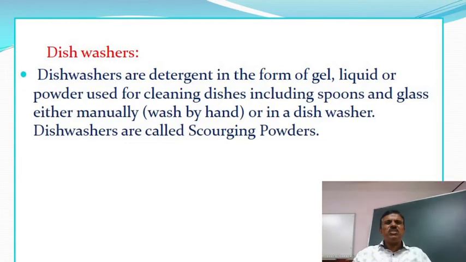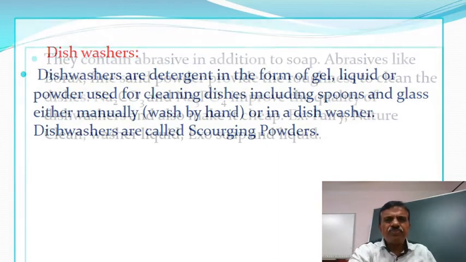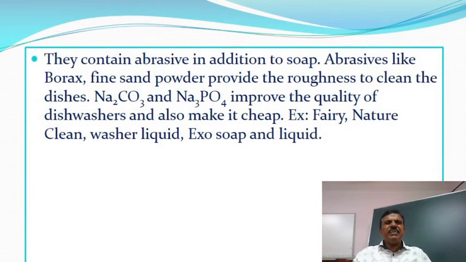Dishwashers. Dishwashing detergents are in the form of gel, liquid, or powder used for cleaning dishes, including spoons and glass, either manually or in a dishwasher. They are called scouring powders. They contain abrasives in addition to soap. Abrasives like borax and fine sand powder provide the roughness to clean the dishes, along with sodium carbonate, sodium phosphate, etc.